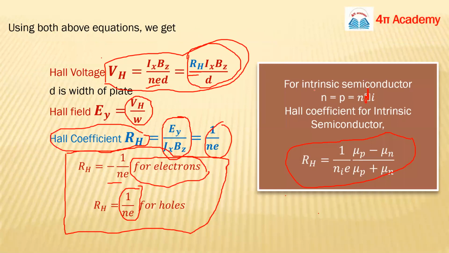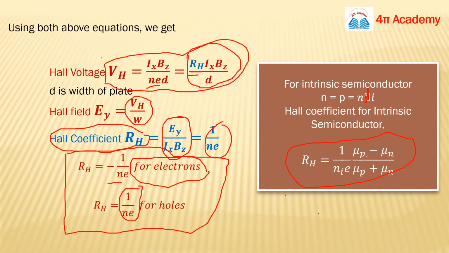Okay. This formula now, here. This is the formula of Hall coefficient for your intrinsic semiconductor. This RH for intrinsic semiconductor depends on the mobility of the hole and electron. And this R is related to Hall voltage. So in what case this RH will be negative?